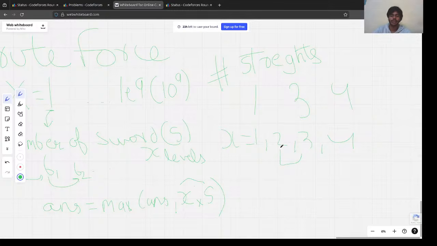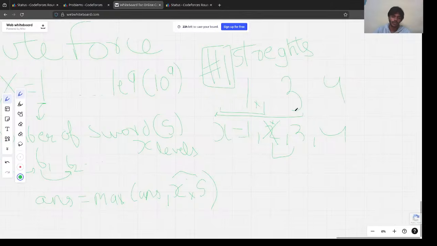What would x equal to 2 do? It would nullify all the swords which are less than 2. All the swords which are less than 2 are this one single sword, so we would nullify it. Even x equal to 3 would do the same thing, because there is no sword to nullify at x equal to 2. So there is no point at x equal to 2, right? We would always keep the maximum value. So this is our first observation,